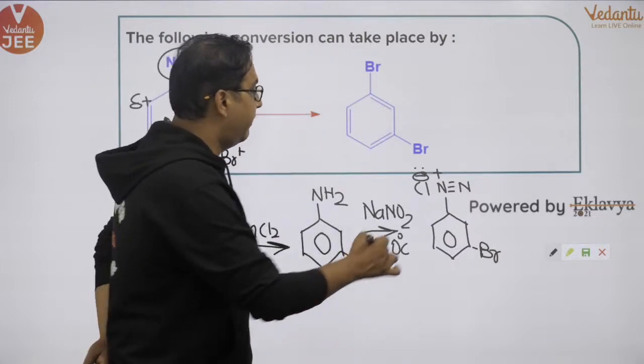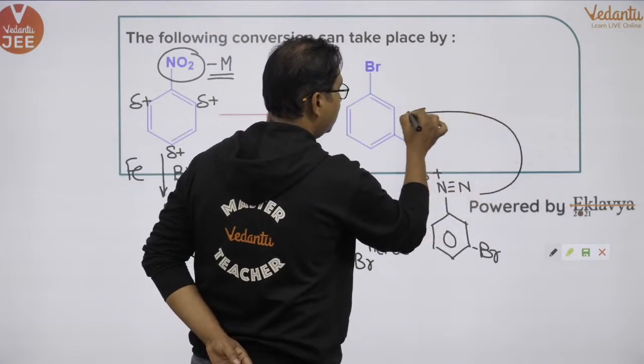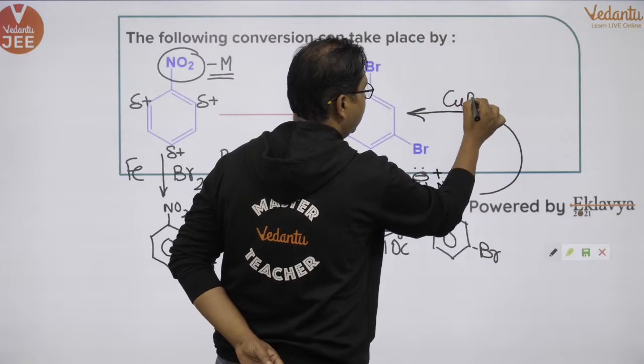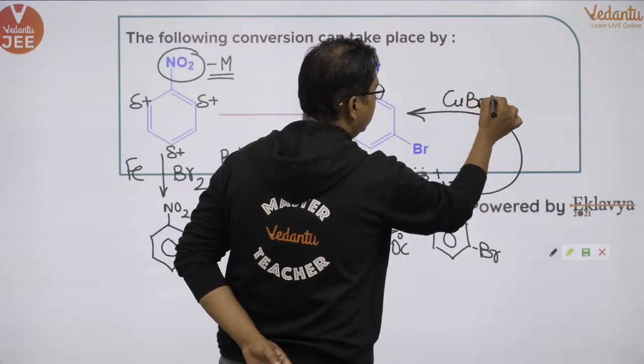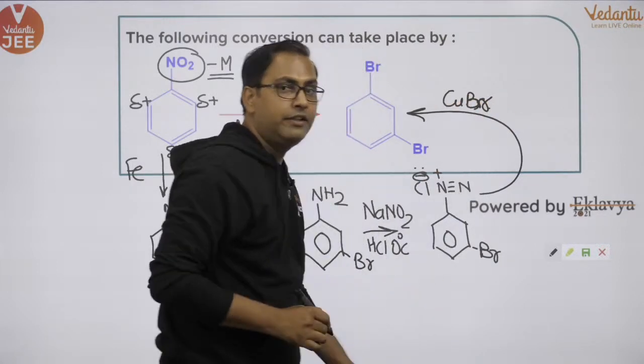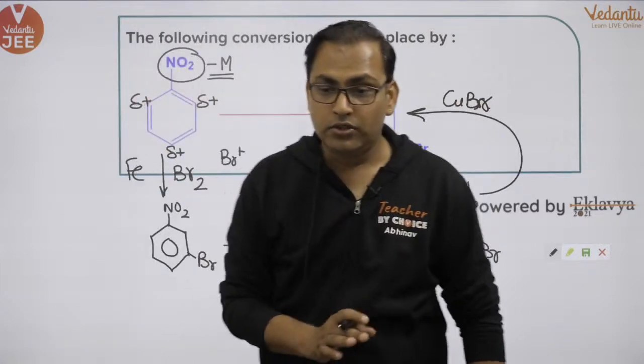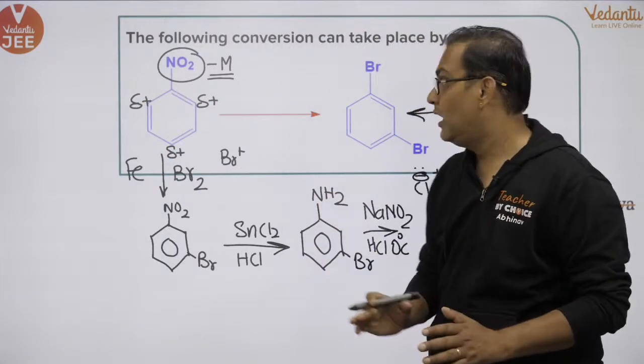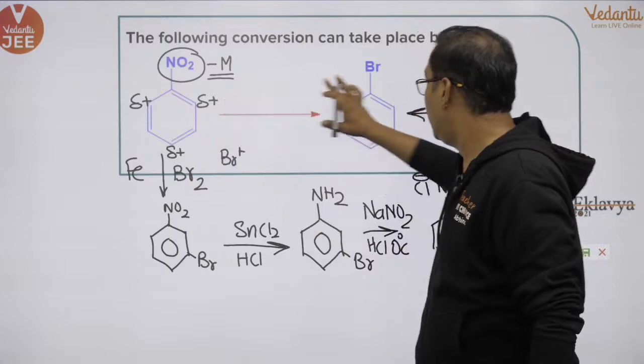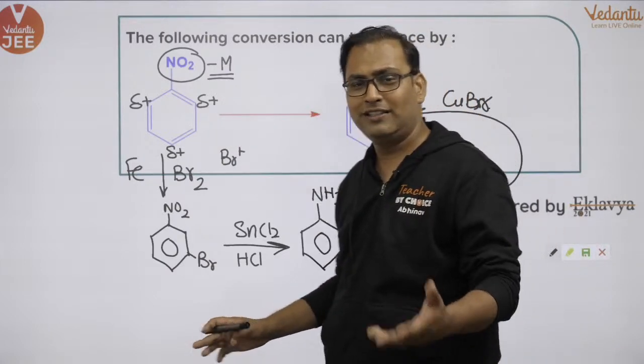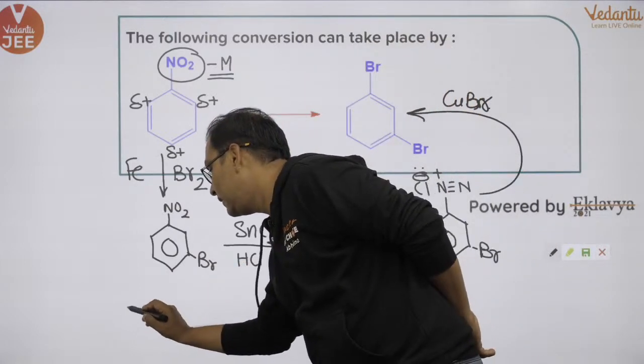Then in the next step, we will go from this to this with addition of CuBr. Okay? With addition of CuBr. So this is the complete step how you go from this to this. So the correct option was something like this: